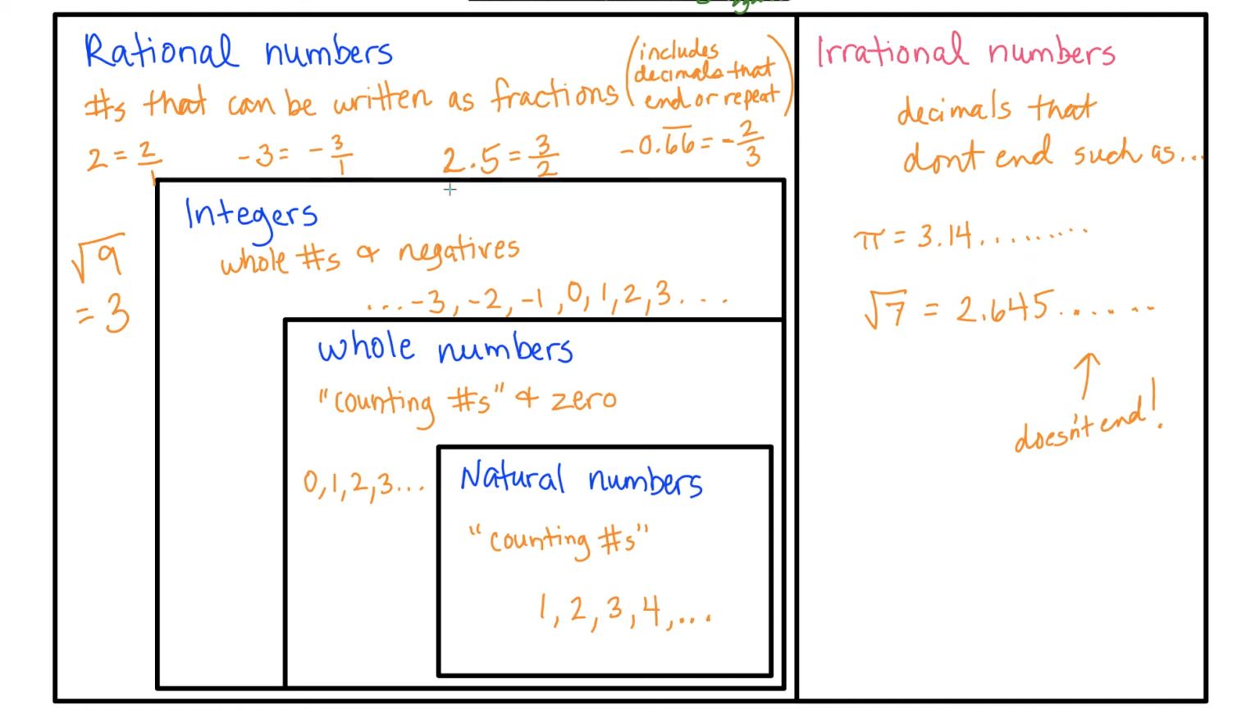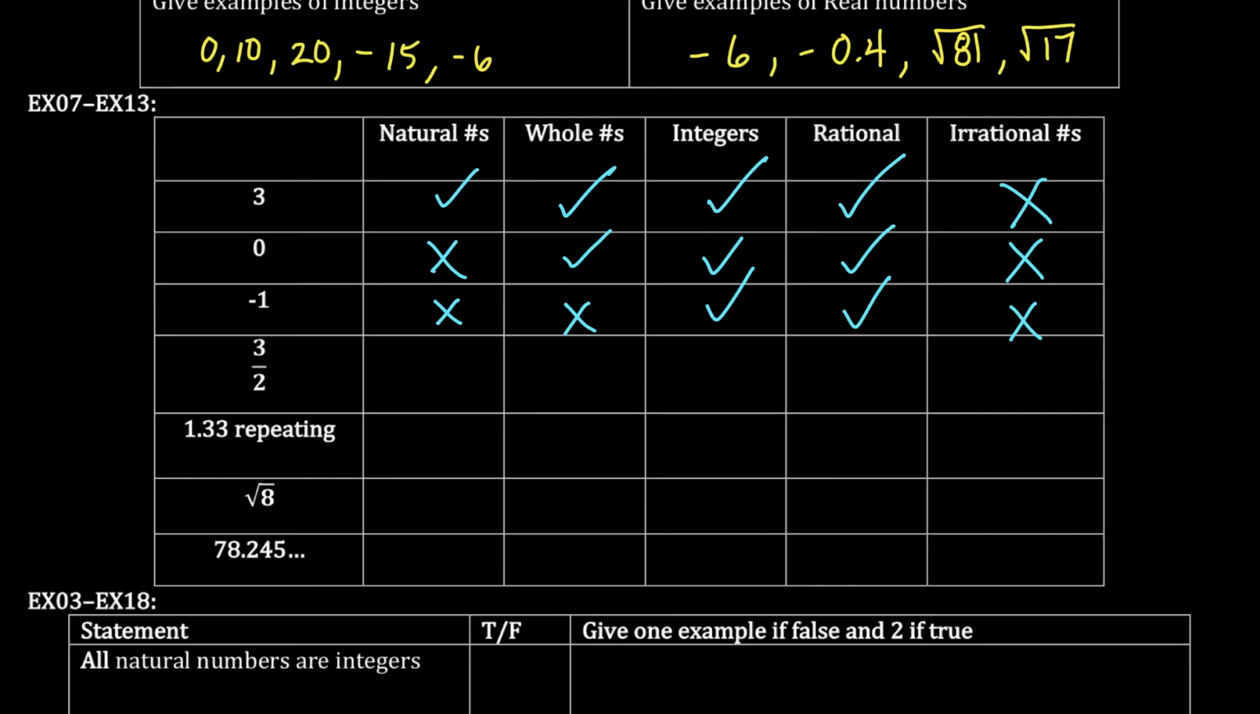3 over 2 is a number that can be written as a fraction. So it's not a whole number. It's not 1, 2, 3, 0, or negatives. It's not counting numbers, it's not natural numbers, and it's not 0, right? So 3 over 2 is not natural, it's not whole, it's not an integer, but it is rational, which means it's not irrational.